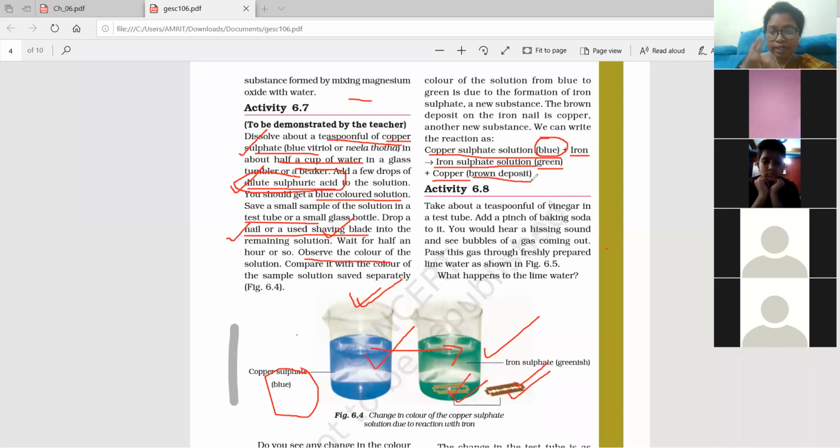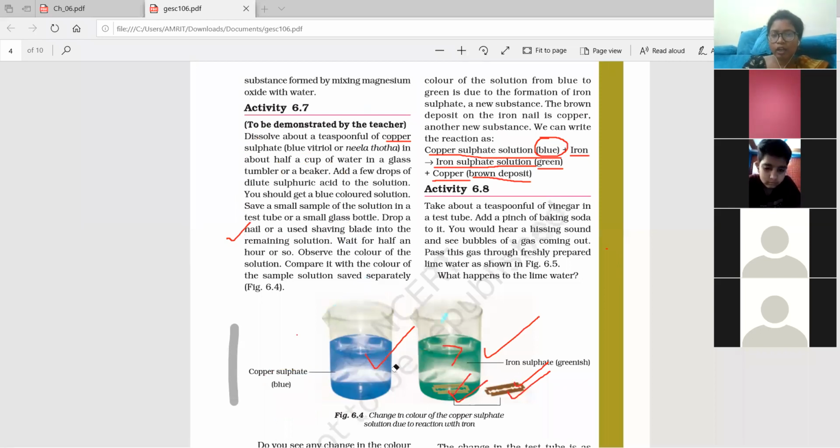So now, yes, beta, tell me. Yes. Did somebody have doubt? Is anybody having doubt? No, ma'am. Okay. So what is the color of the new solution? Tell me. What is the color of the new solution? No, color of the solution.